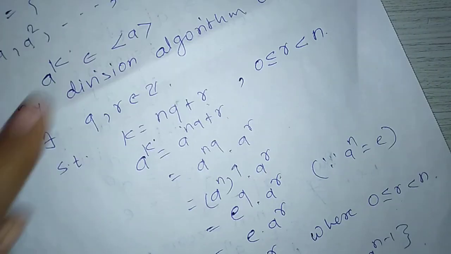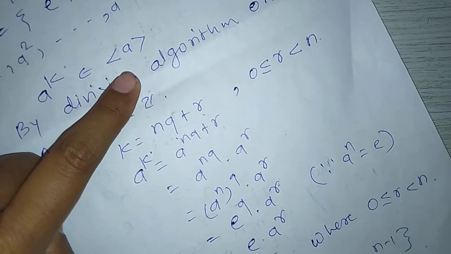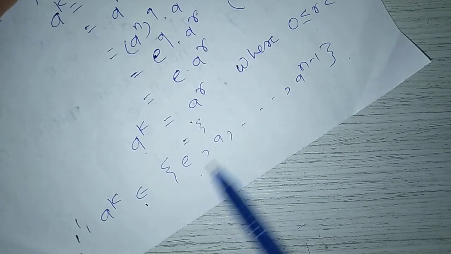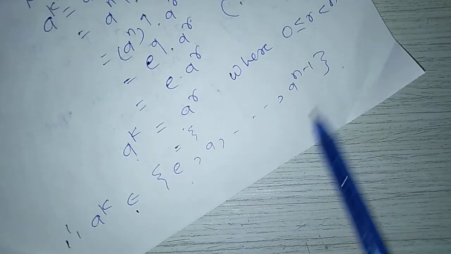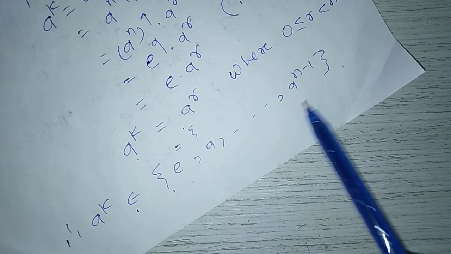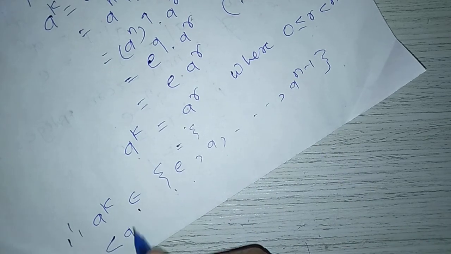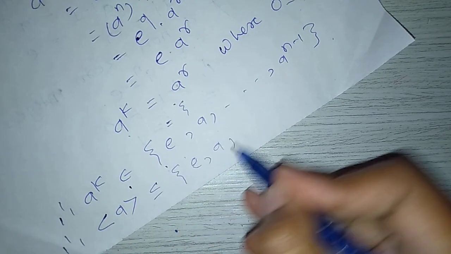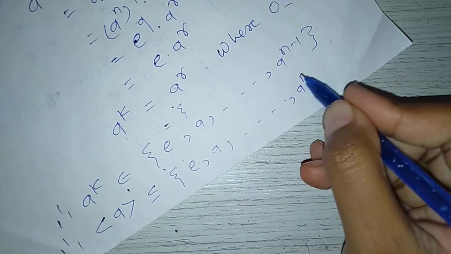So the set generated by a is a subset of this set e, a and so on up to a raised to n minus 1.